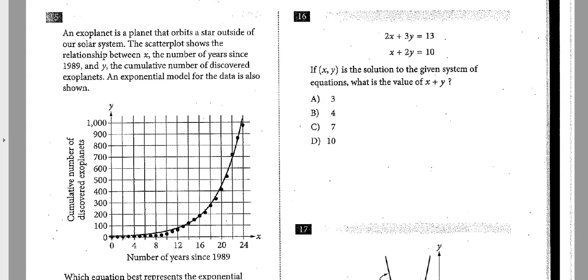I could just solve it. I could find x, I could find y, and then add x plus y together, because they want to know the value of x plus y. But sometimes you can get lucky and just add or subtract or multiply or divide a line to get the other one. Right here, if I just subtract these two lines, check this out. 2x minus x is 1x. 3y minus 2y is 1y. And 13 take away 10 is 3. So I already know the answer to the question just by cheating it.